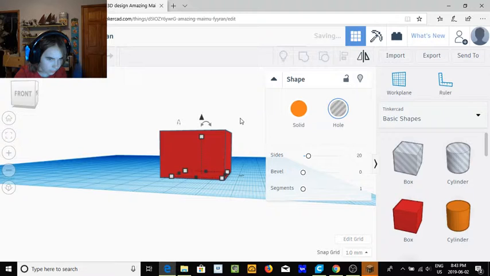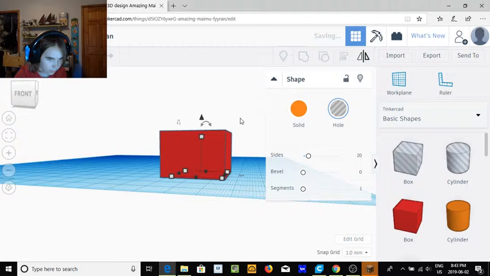So I want to make this a bit taller and then go down. So now, how do I make this a hole going through it? I select both of them by dragging across, and then I click this little button called Group. Now that I've done that, oh look, there's a hole in the middle. And now if I click Ungroup, this one object is now two objects again. That's the main basis of how this works.